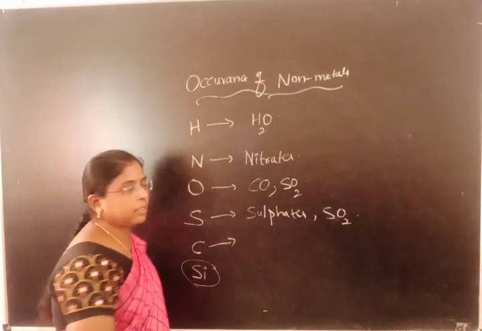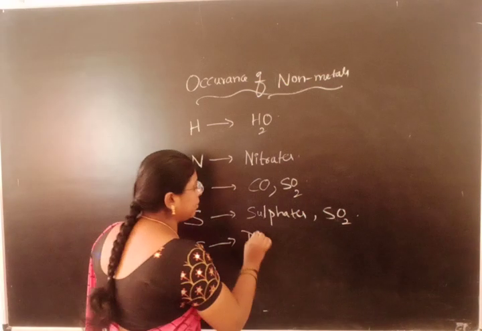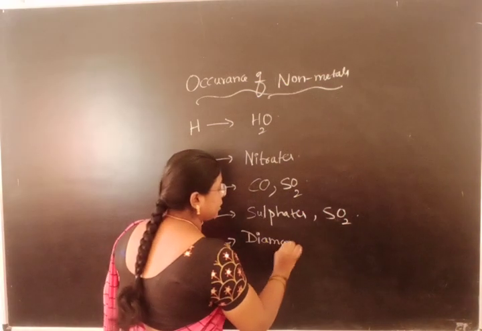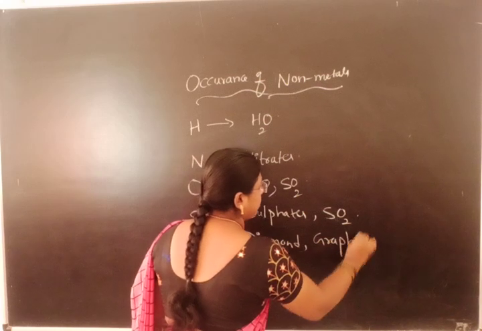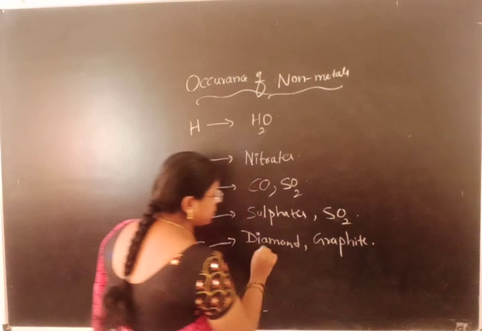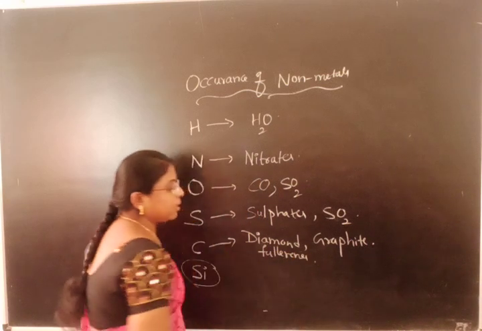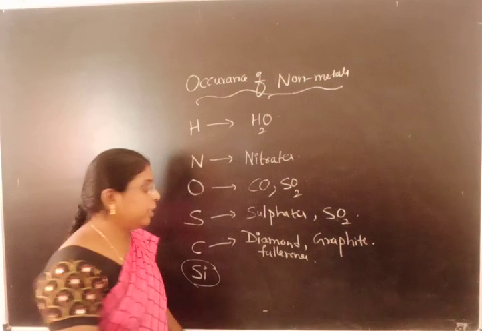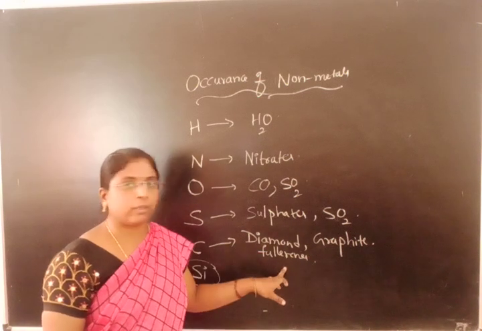Carbon also exists in native form. In native form, it is in the form of diamond, graphite, and fullerenes. Native forms of carbon are diamond, graphite, and fullerenes.